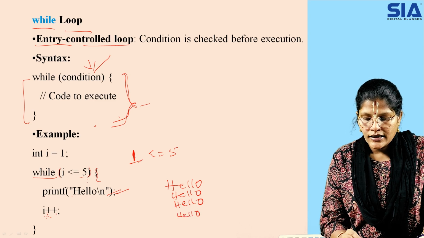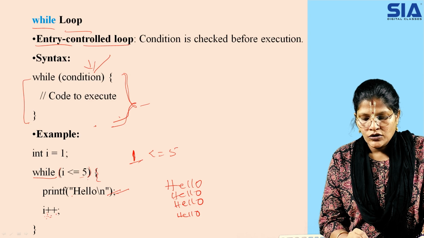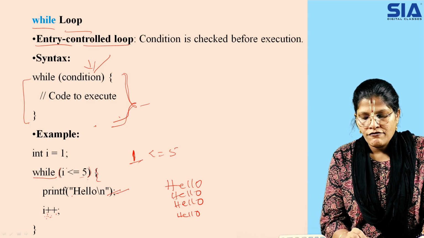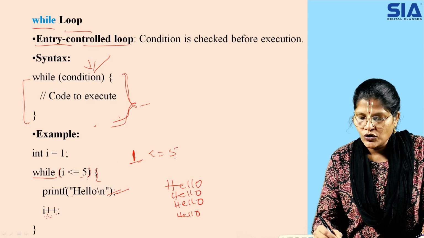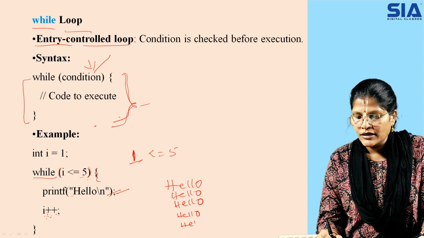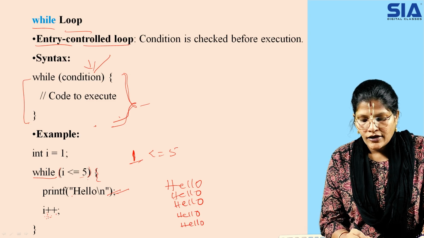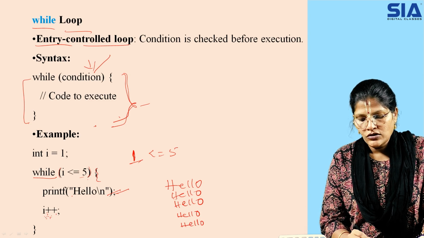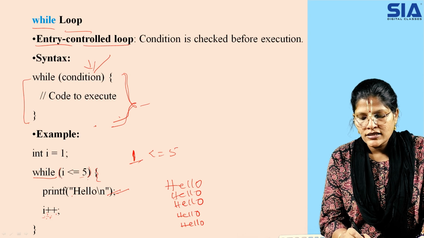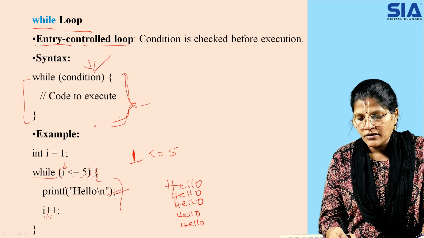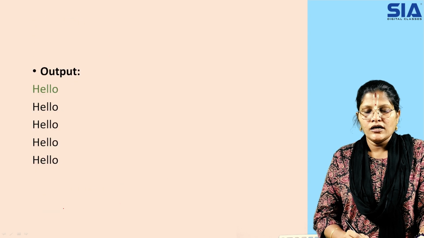Now again the I value is incremented by 1, making it 5. 5 is less than or equal to 5, it is true, so again hello is printed. Now again the I value is incremented by 1, so the I value is 6. 6 is less than or equal to 5 is false. That is why it terminates and comes out of the loop.